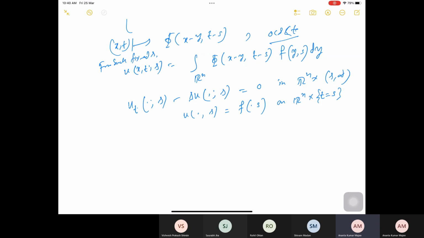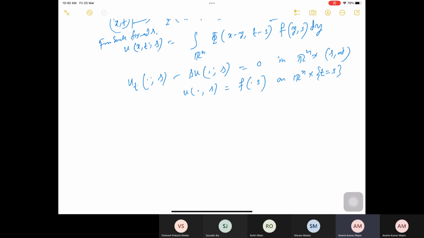So this is sometimes called Duhamel's principle. Duhamel's principle says how to construct or build a solution of non-homogeneous equations out of this solution. So I'm just trying to write down this theorem for Duhamel's principle. You can see it will also be clear.